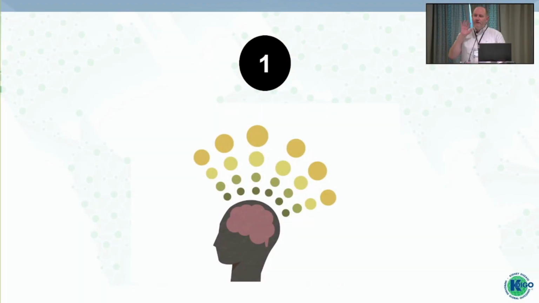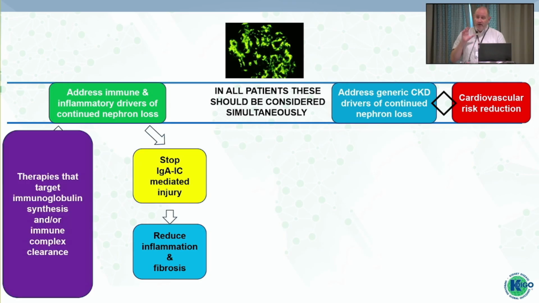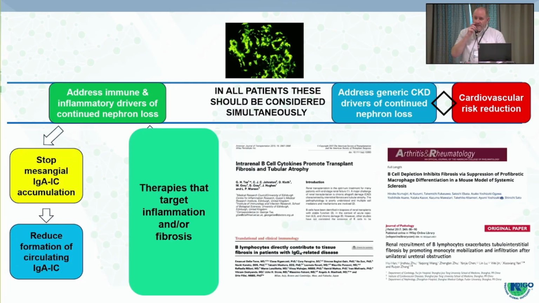So I'm going to cover 3 concepts that I hope we're going to discuss in the IgA group. You've seen this, Jürgen presented this already, the new paradigm for how we should think about IgA nephropathy. When we think about targeting B cells, I think we're really thinking about stopping that IgA immune complex accumulation within glomeruli by preventing or reducing immunoglobulin production. But what I hope we do get to discuss at some point is what targeting B cells within the kidneys itself might do in terms of an efficacious signal.